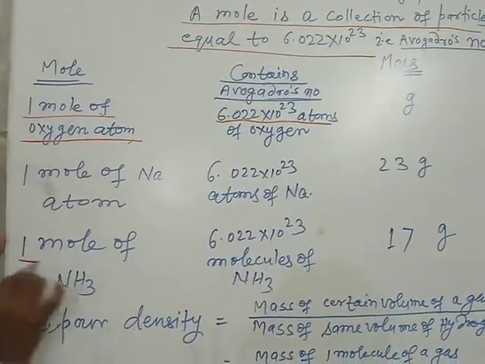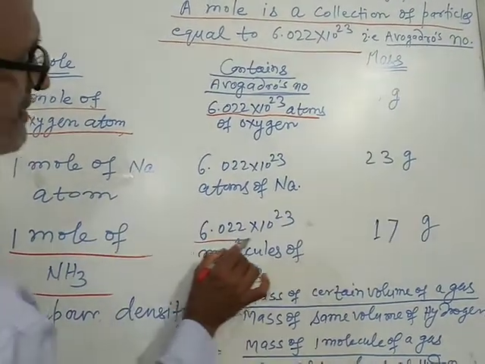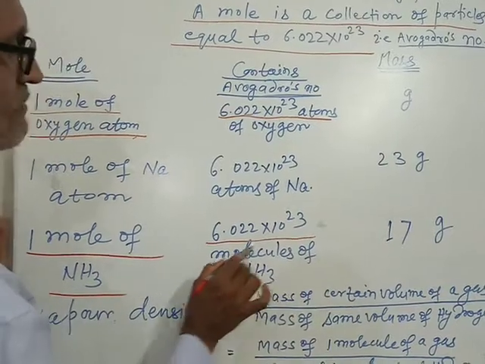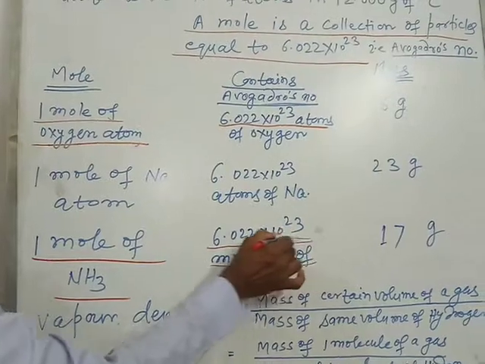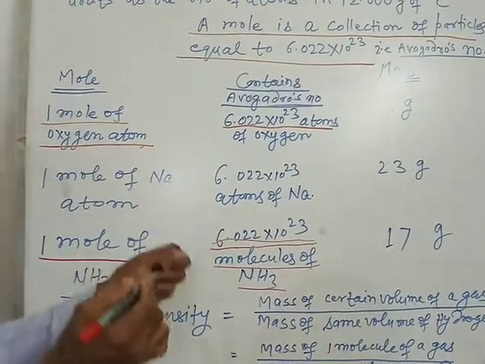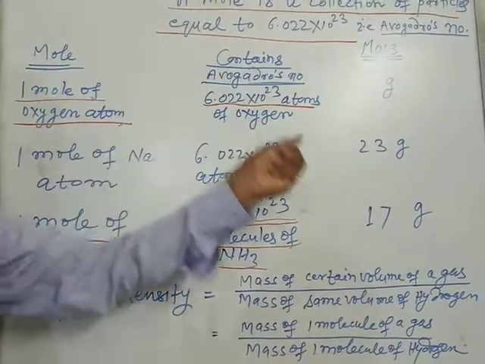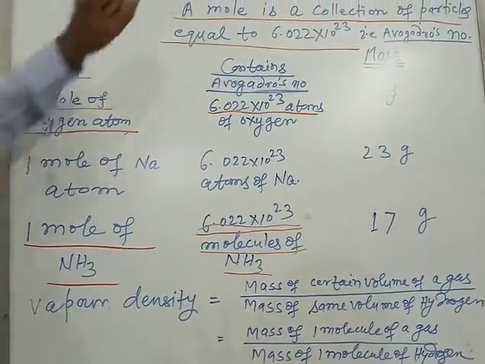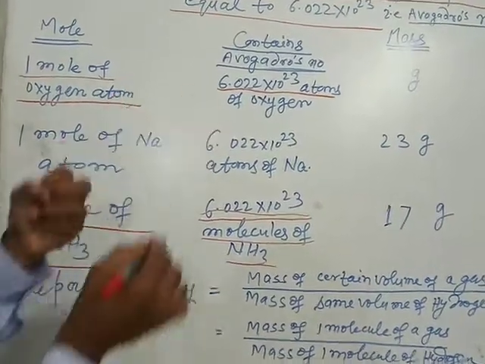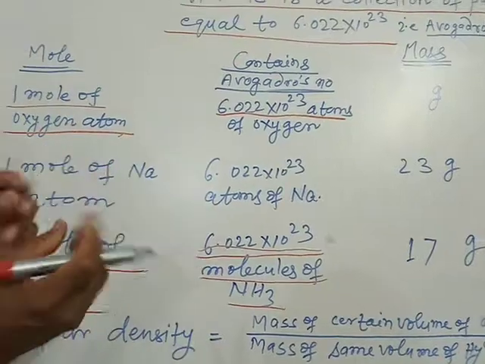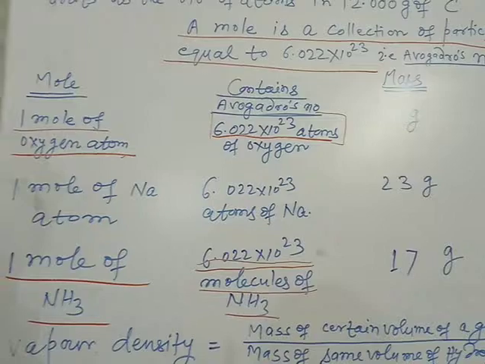One mole of ammonia means 6.022 into 10 to the power 23 molecules of ammonia. It explains the number in terms of molecules, atoms, ions, subatomic particles, and any particles in chemistry: 6.022 into 10 to the power 23.